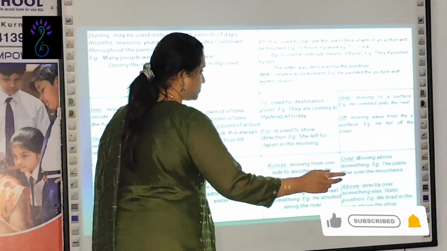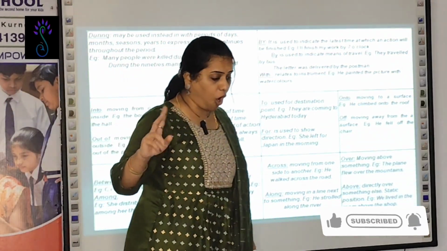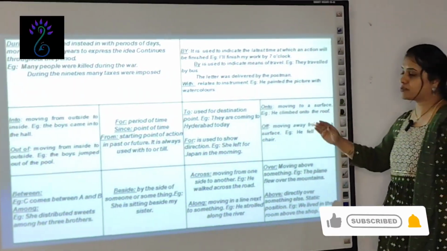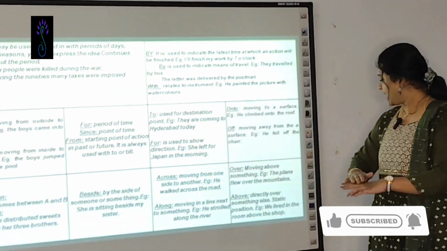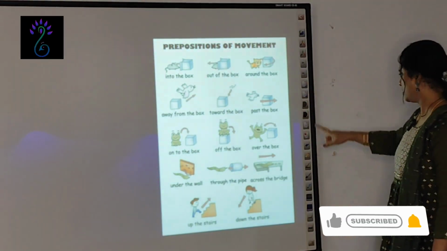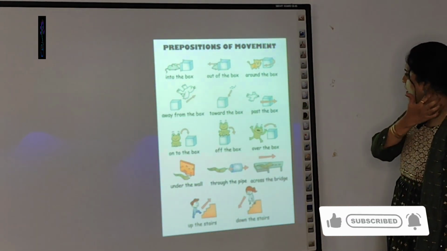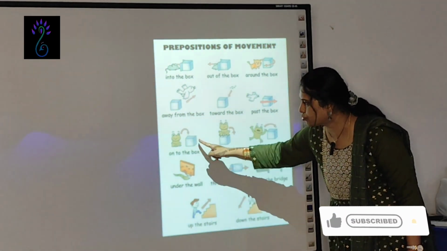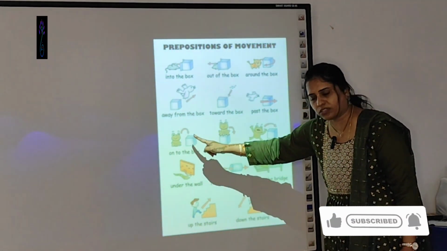Onto and off are opposites. Onto is moving onto the surface. I'll show this with the help of a picture. See, you can see this is onto. The frog is jumping onto the box. Onto the box.